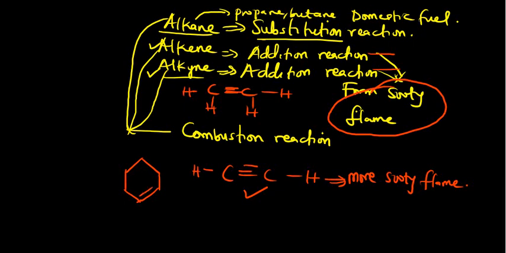How many double bonds do you see in benzene? Three double bonds. So it means benzene is more unsaturated than even ethene. I think you get the logic. So benzene is more unsaturated. In JAMB they may ask you, but most of the time they will ask you based on alkane. But whenever you see alkane and benzene in the options, and they ask which of the following is the most unsaturated, you should go for benzene.